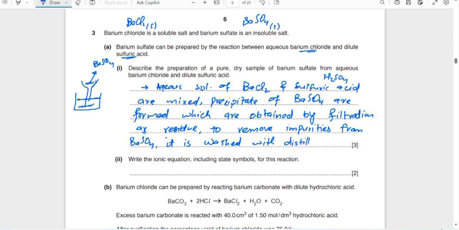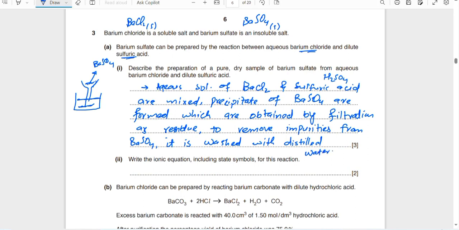Distilled water will not affect the pH and will not dissolve it, as it is insoluble, but the impurities which it contains will be soluble in the distilled water, so those will go down and it will become pure.